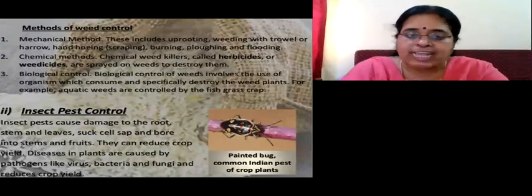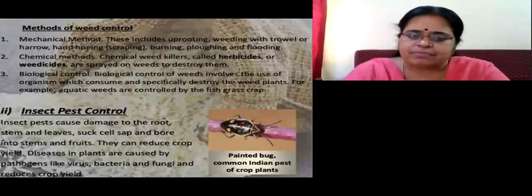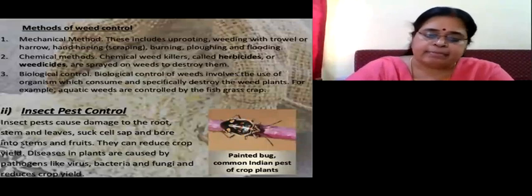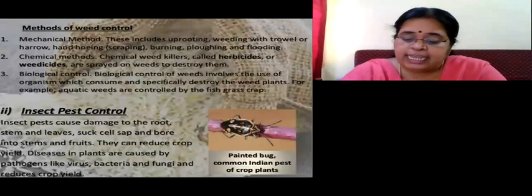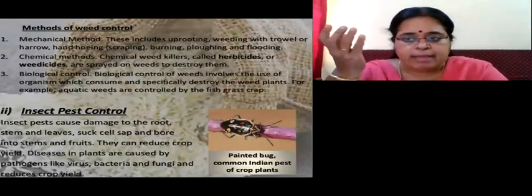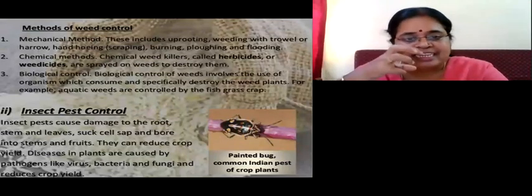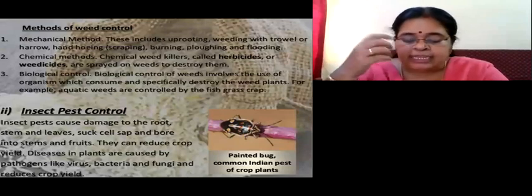Now we go over to the next enemy number 2 of the plants or of the crops. They are the insects or the pests. How can they damage the crop? Children, they can damage the crops in 3 ways. You know, they can just cut the root, stem, or the leaf parts, or they can suck the cell sap, or they can bore.